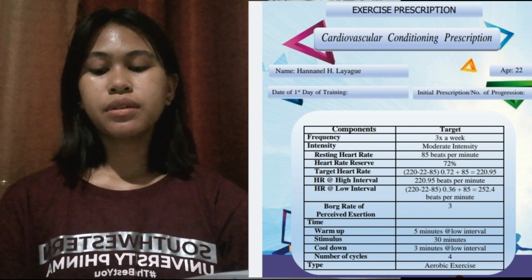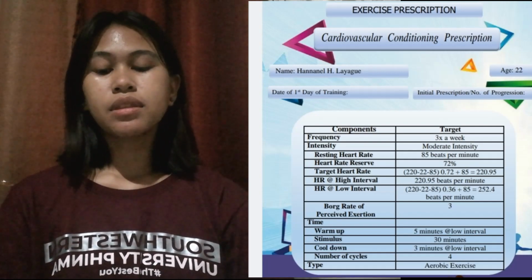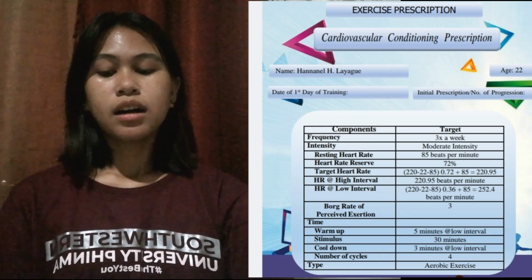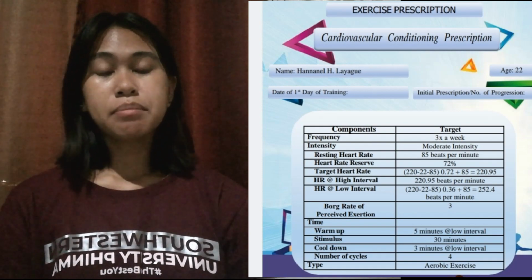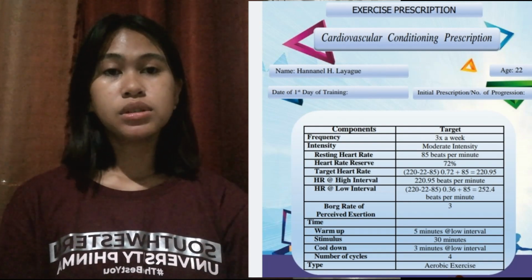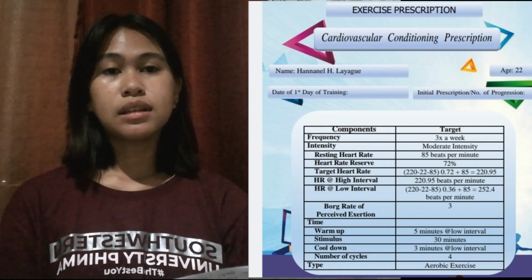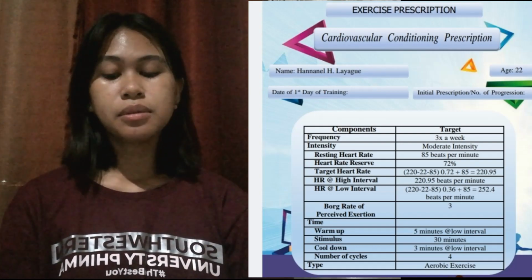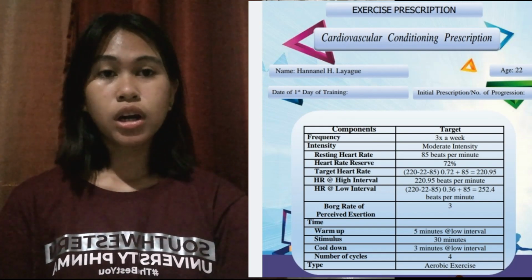Moving on, we have here the time. So we have here the warm up. So my trainee warm up is 5 minutes at low interval. Next, we have here the stimulus, 30 minutes. The cool down is 3 minutes at low interval. Next is the number of cycles, which is 4.